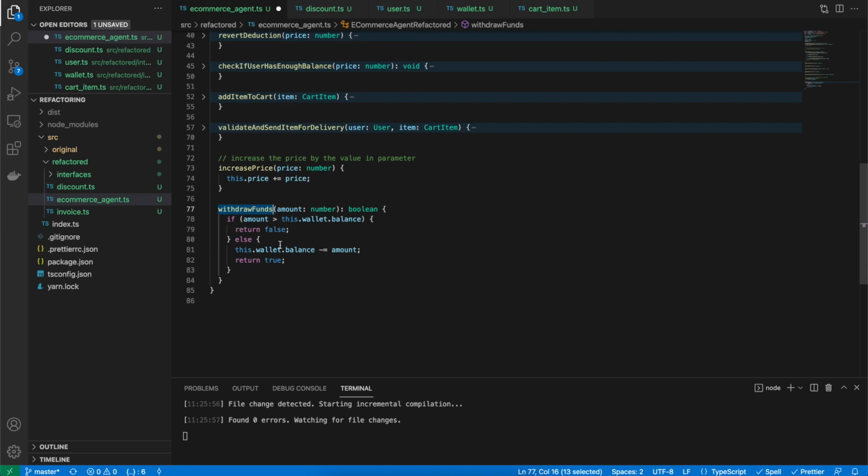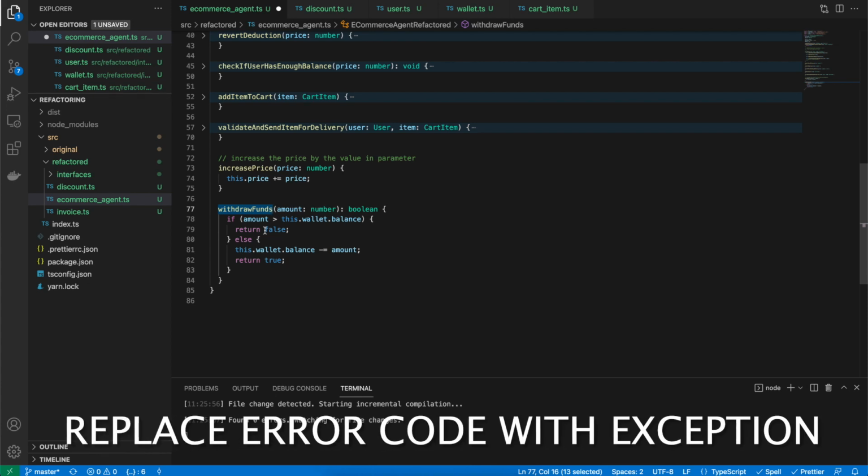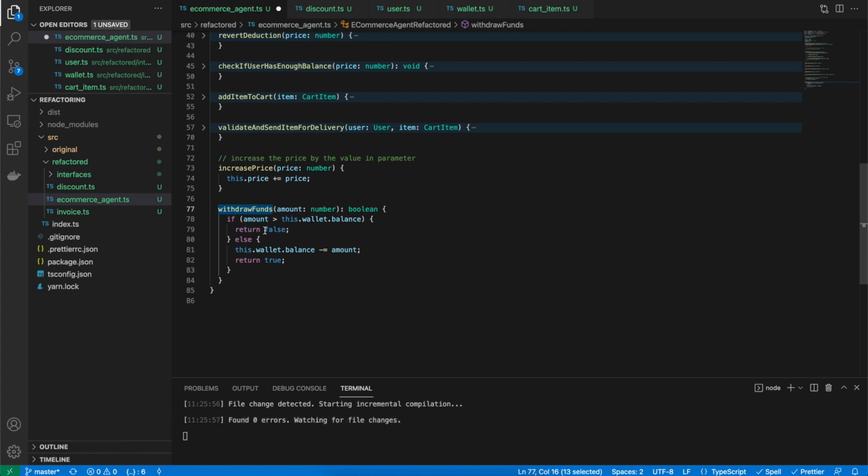One more thing that we can do here, which is a refactoring, is adding error messages in your code rather than handling the cases by the use of special codes like true, false, -1, these things. So how would we do that? Let's just say in this case, the amount is greater than the balance.